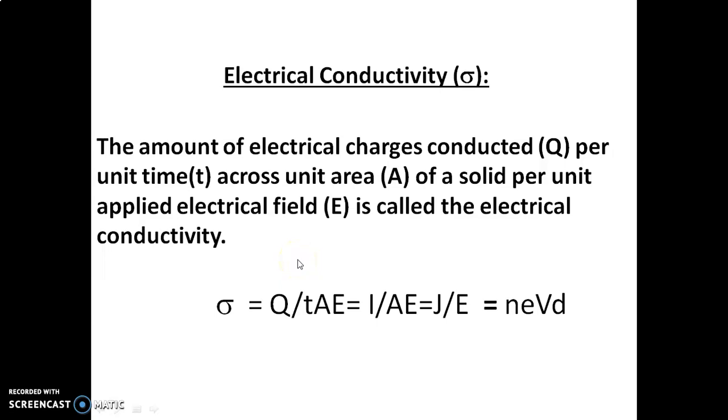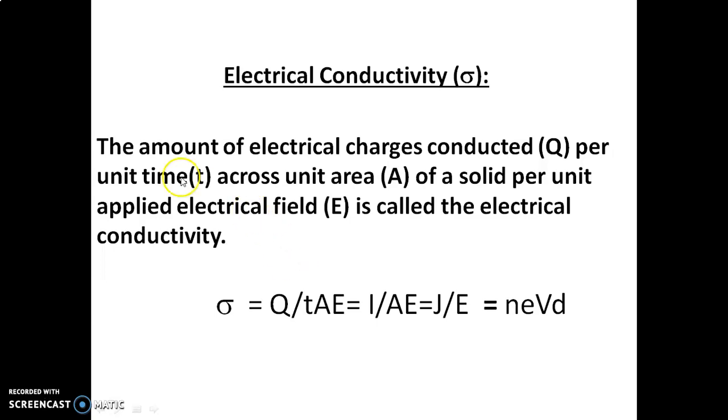Welcome back to all. In today's lecture, we are going to derive the mathematical expression for electrical conductivity of a metal, or electrical conductivity of a conducting material. Symbolically, electrical conductivity is represented by sigma. What is electrical conductivity? The ability of the metal or material to conduct electricity is called electrical conductivity.